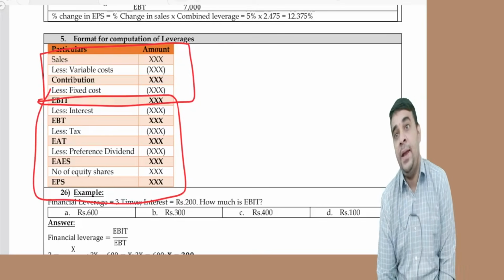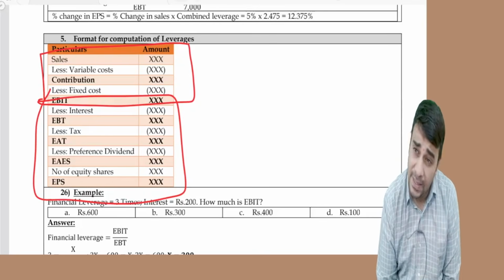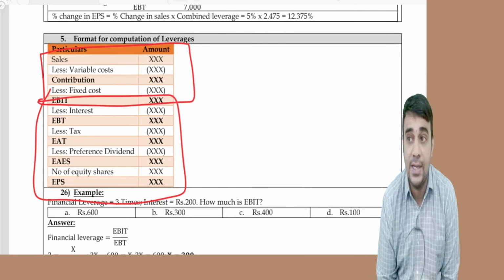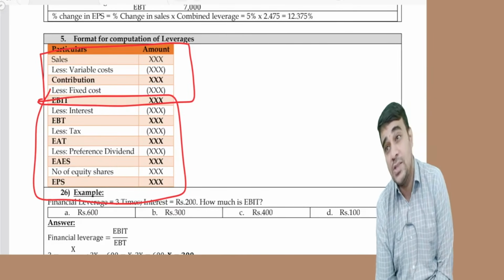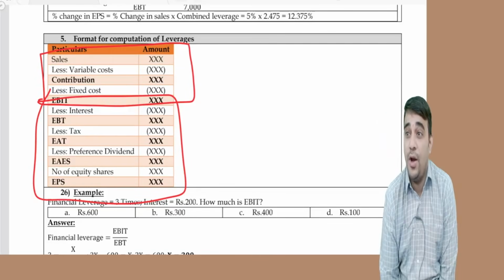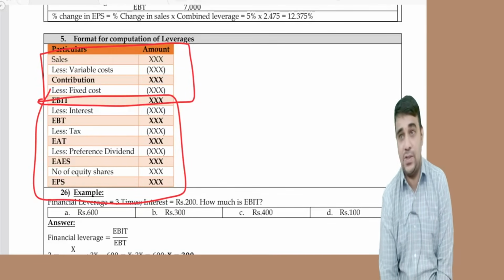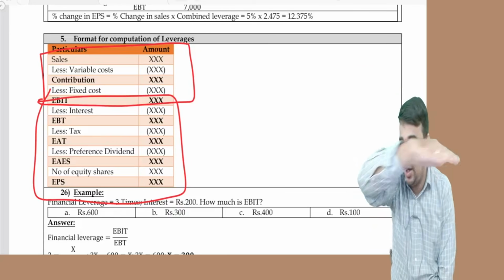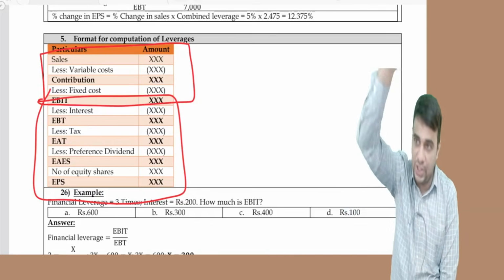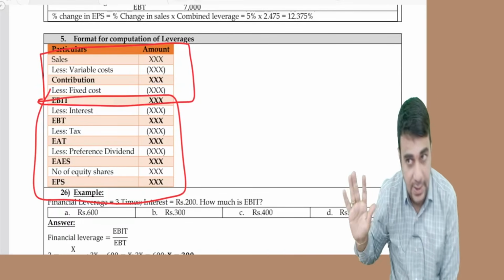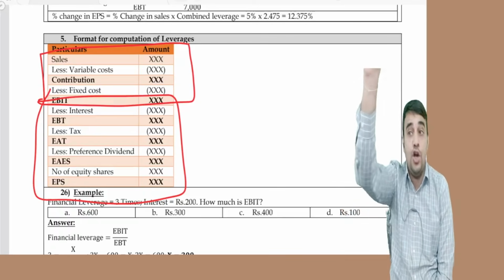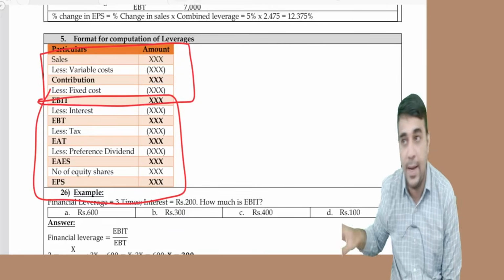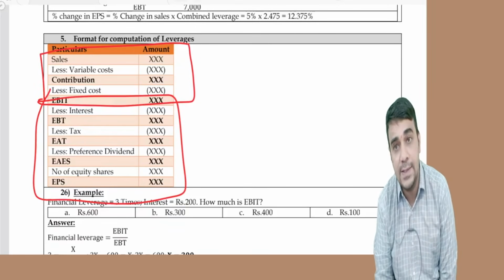Percentage change in reward by percentage change in effort. This is another formula. The other formula is what is creating it. Operating leverage: contribution divided by contribution minus fixed cost. Financial leverage: contribution minus fixed cost is the numerator, and the denominator is contribution minus fixed cost minus interest minus your PD divided by 1 minus tax rate. Combined leverage: contribution is the starting, divided by contribution minus fixed cost minus interest minus PD divided by 1 minus tax rate.